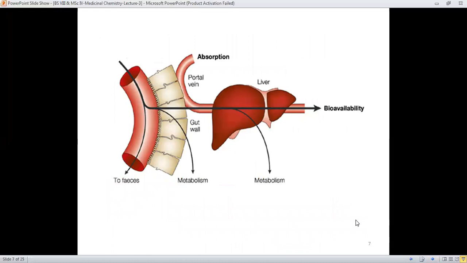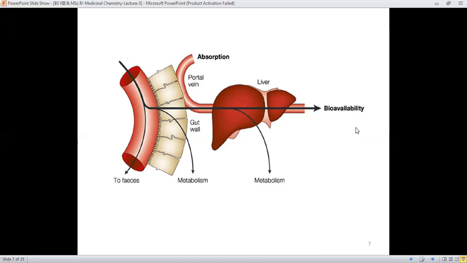Here is shown the dramatic representation of the first pass effect, where drug molecules are lost through the liver, like from the gut wall, and absorption through the portal vein, which goes towards the liver, and from the intestine through the systemic absorption. Here it's shown as the bioavailability of the drug.